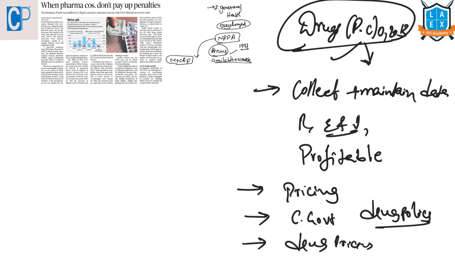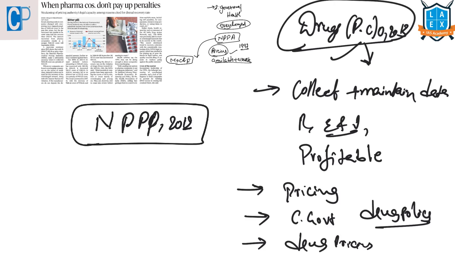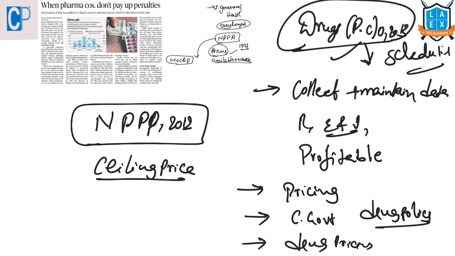So, to put it as a whole, this NPPA will implement the National Pharmaceutical Pricing Policy of 2012. It will provide the ceiling price of all the drugs that are notified under Schedule 1 of this Drugs Price Control Order of 2013, and it will monitor if there is any price fluctuation.